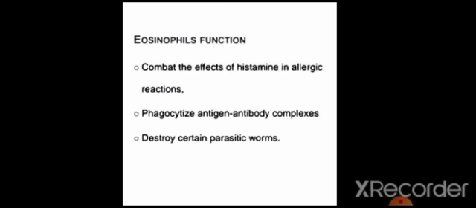Third type is eosinophils. They make up 2 to 4% of white blood cells and their diameter is 10 to 12 micrometers. The nucleus has 2 to 3 lobes, and the cytoplasm is filled with large red-orange granules. Eosinophils also secrete their contents when an infection occurs. Eosinophil function: they combat the effect of histamine in allergic reactions. In allergic reactions, eosinophil function is greater. They phagocytose antigen-antibody complexes and destroy certain parasitic worms.